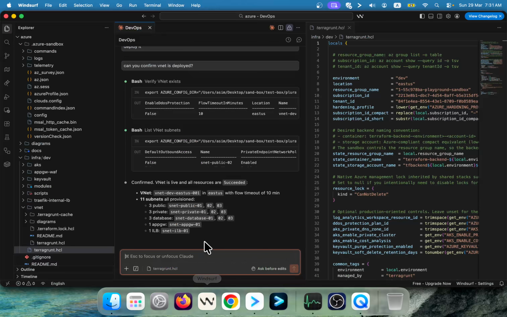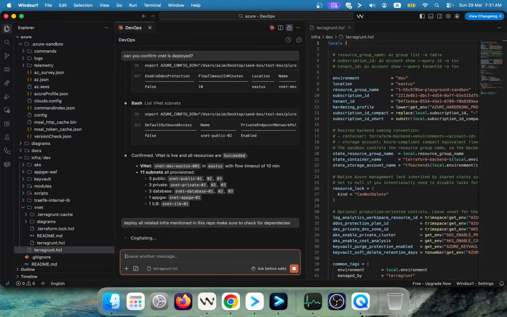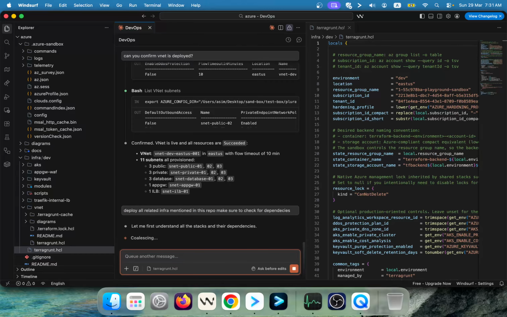So now we are going to ask: deploy all related infra mentioned in this repo. Make sure to check for the dependencies. So I'm going to give this prompt and let's see how it behaves. So this is the prompt, guys, I've given.